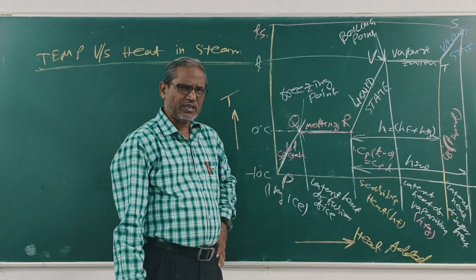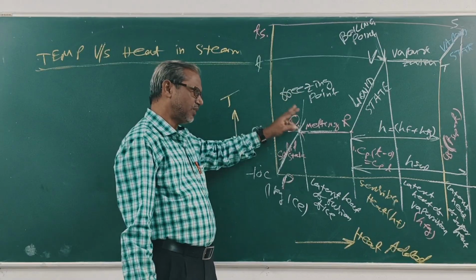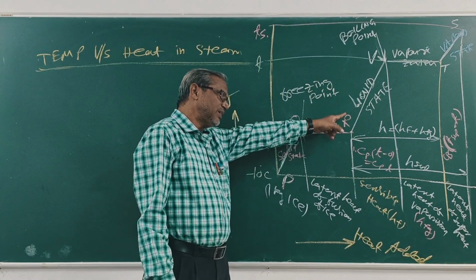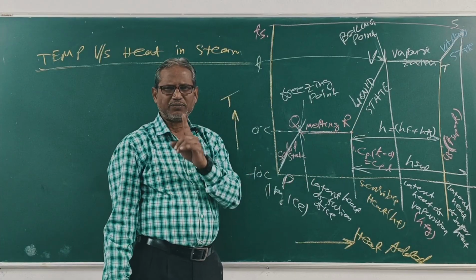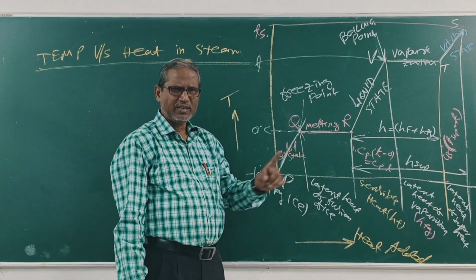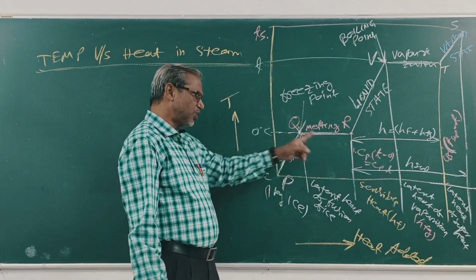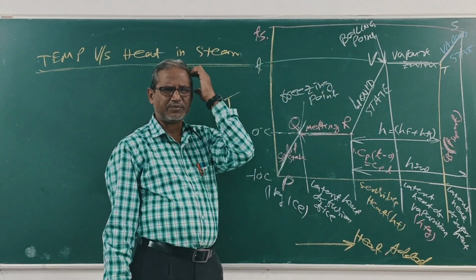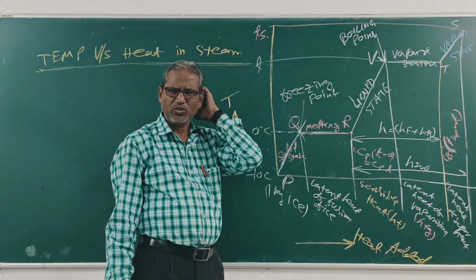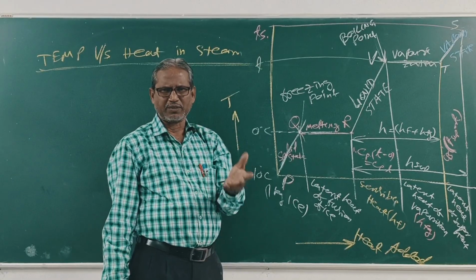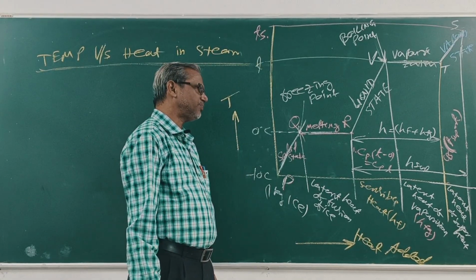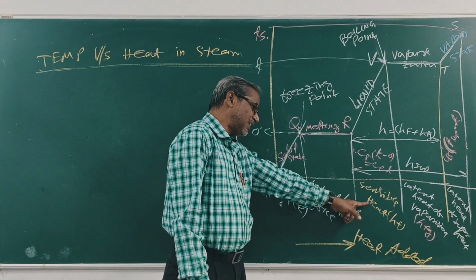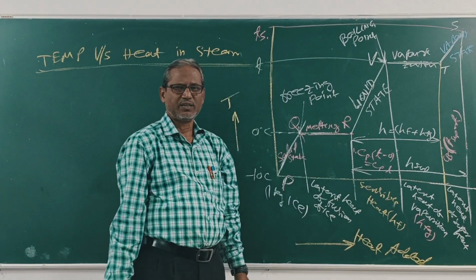So, from R to B, this is the liquid state, because the water's temperature rises from 0 degree to the saturation temperature, 100 degree centigrade. Its value varies for different pressure. So from R to B, the total heat is called sensible heat.